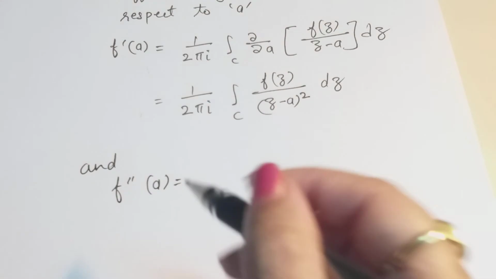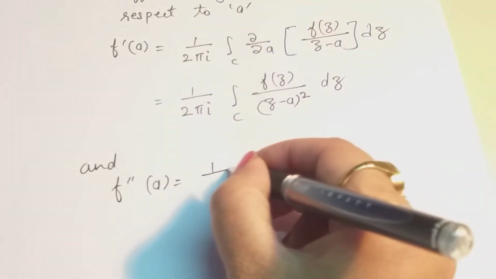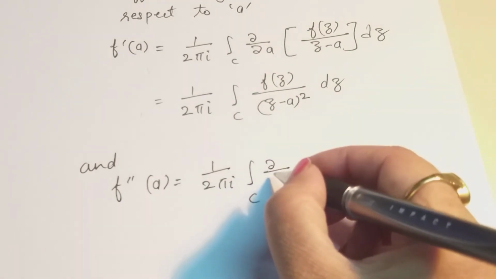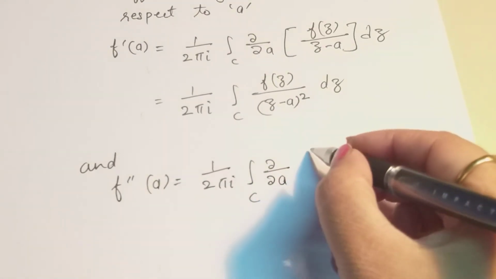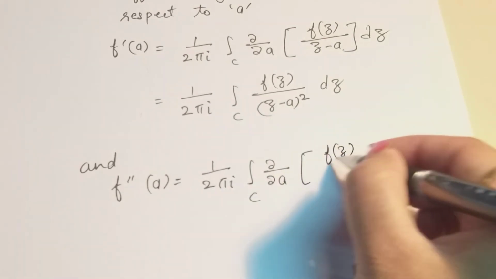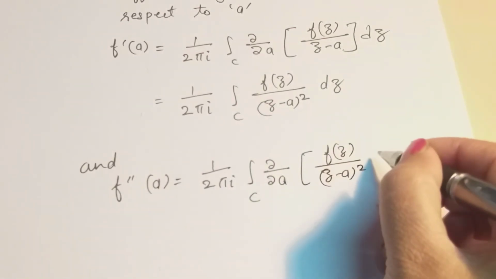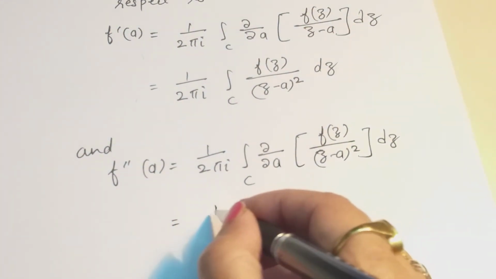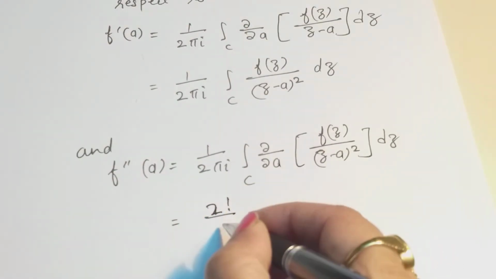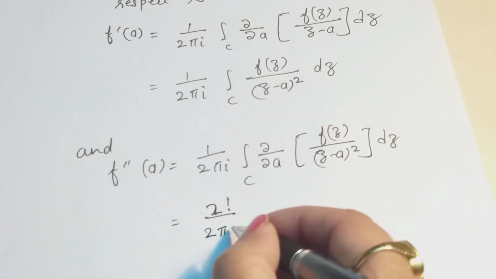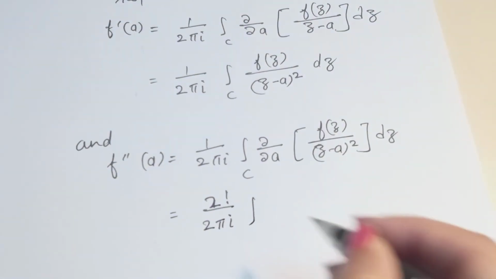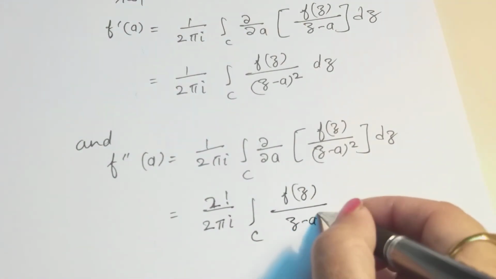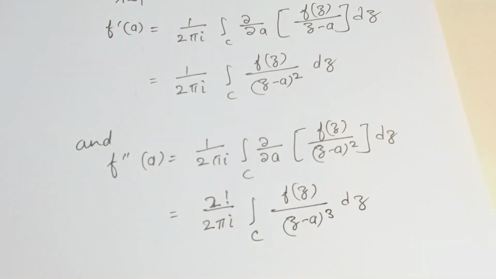Differentiating again with respect to a, we'll get 1 by 2 pi iota integral over C of del by del a of f of z divided by z minus a whole square dz, and we get this value: factorial 2 upon 2 pi iota integral over C of f of z divided by z minus a cube dz.